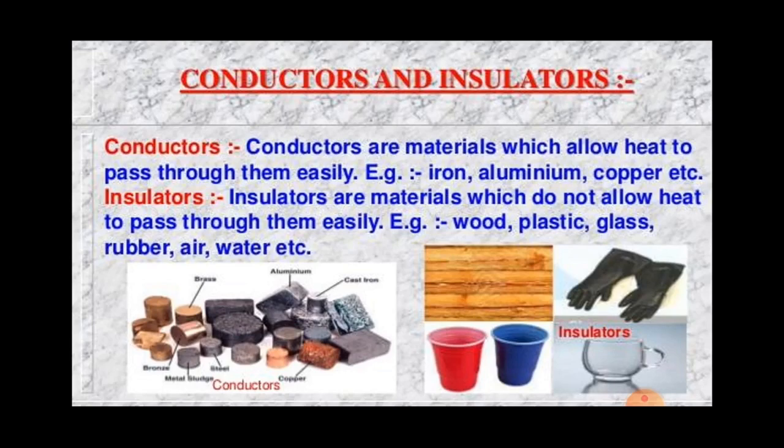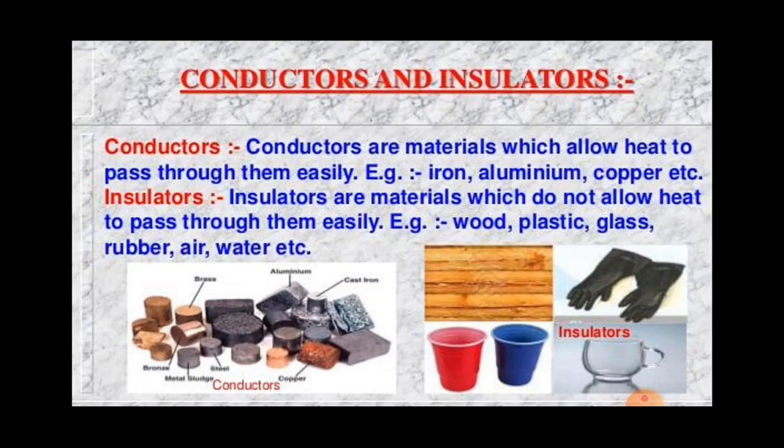Okay, and next one is insulator, meaning those materials which do not allow heat to pass through them. For example, wood, bricks. So these are poor conductors of heat, or insulators of heat. Plastic, paper, wood, leather, rubber, clay, these are examples.